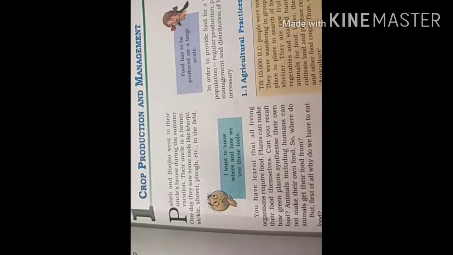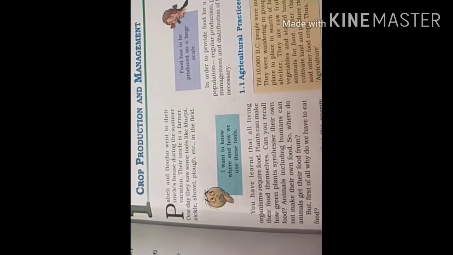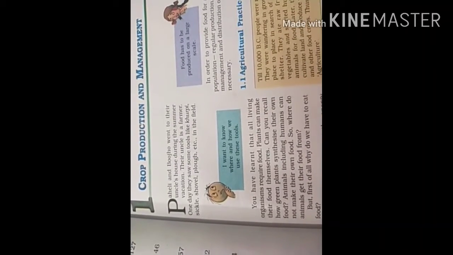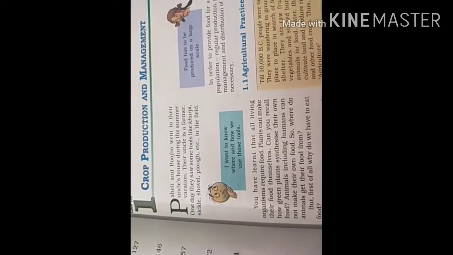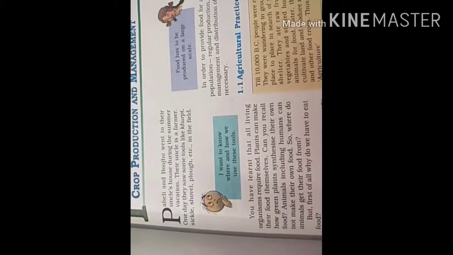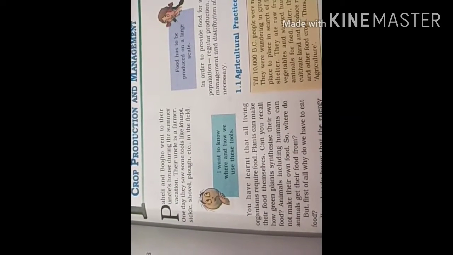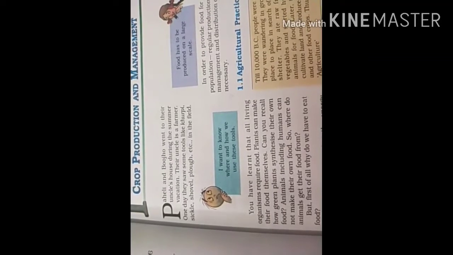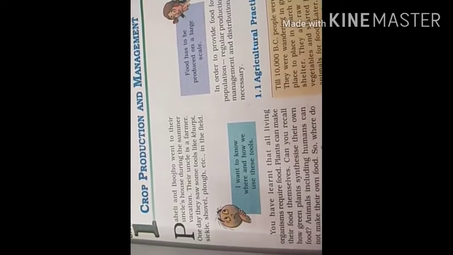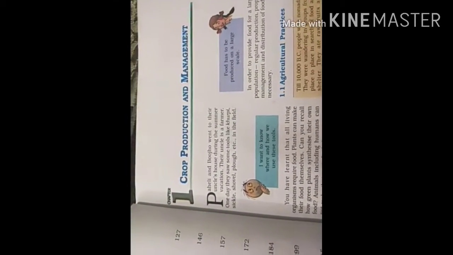So how the crops are produced, what things are used in crop production, what tools are used in crop production, how we can manage the produced crop, meaning how we can store the crops, how we can save and protect our crops. All these things we are going to learn in chapter 1, crop production and management. So let us start the chapter.